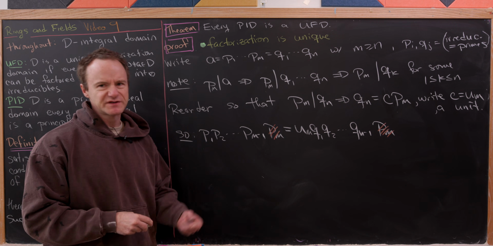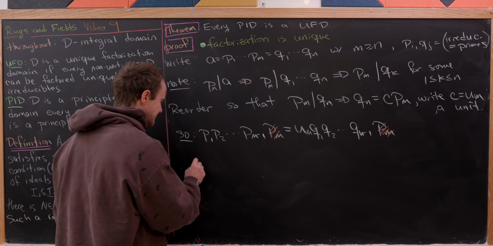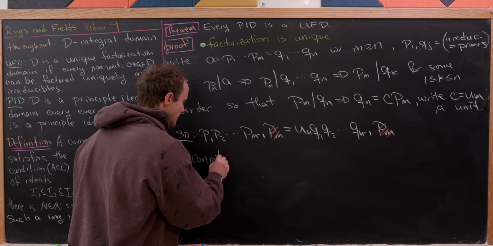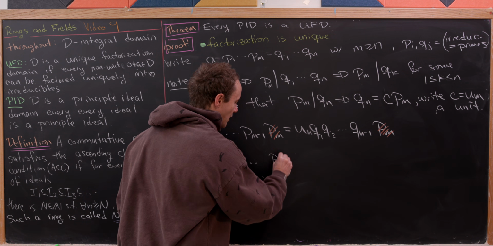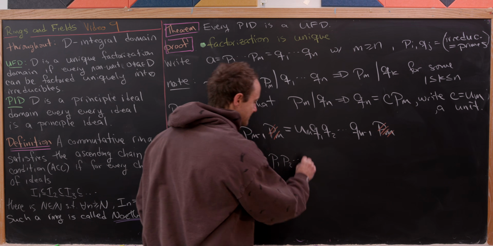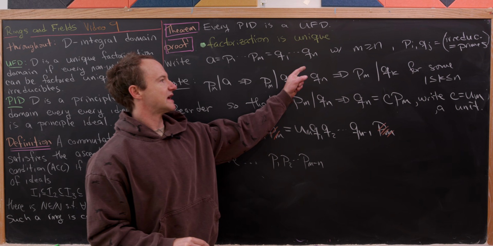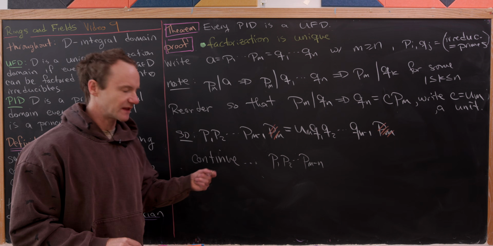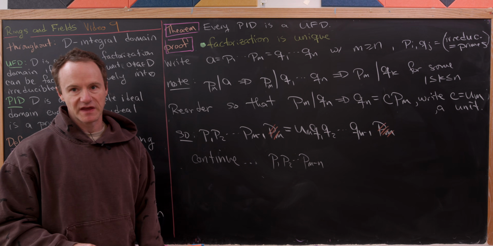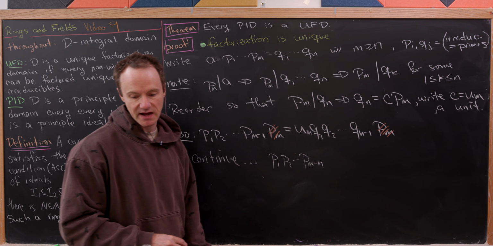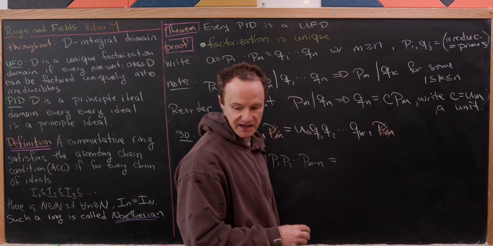But now observe that we've just set up some sort of induction if you wanted to do this more carefully, or I'll just say that we could continue this process until we get the following type of product: P1 times P2 all the way up to P sub m minus n. What we're doing is taking something at the end of the right-hand side and showing that it's an associate of something at the end of the left-hand side. So eventually you're going to end up with m minus n terms on the left-hand side. And then on the right-hand side, you're going to have this product that looks like this.